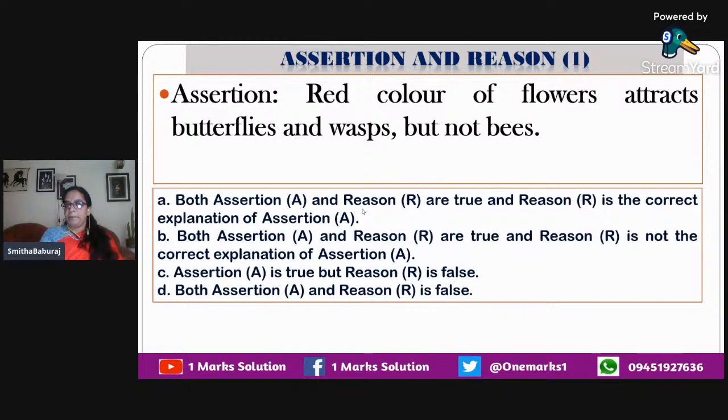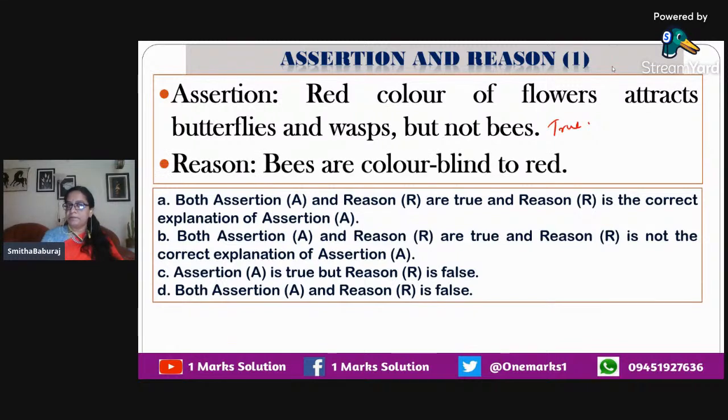The first question from this chapter 2, that means reproduction in flowering plants. The assertion states like this: red color of flowers attracts butterflies and wasps but not bees. We know that color always helps insect pollination, so the statement is true. Now let us see the reason. The reason says bees are color blind to red. Is this true or false?